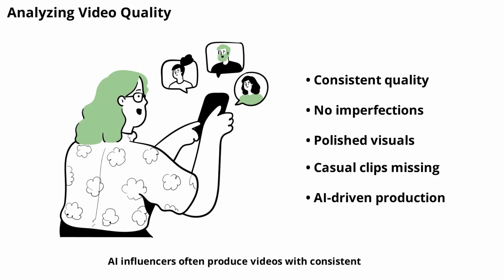AI influencers often produce videos with consistent, high-quality visuals. Their content may lack the imperfections found in real videos, such as shaky camera work or background noise. Real influencers sometimes post casual, unedited clips. If every video is perfectly polished, it's a sign of AI involvement. Video quality analysis is a useful tool for spotting artificial profiles.